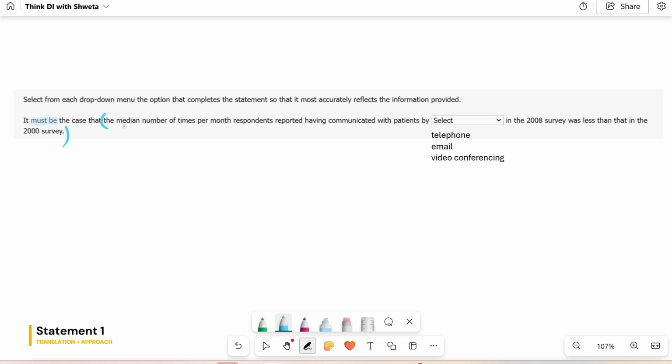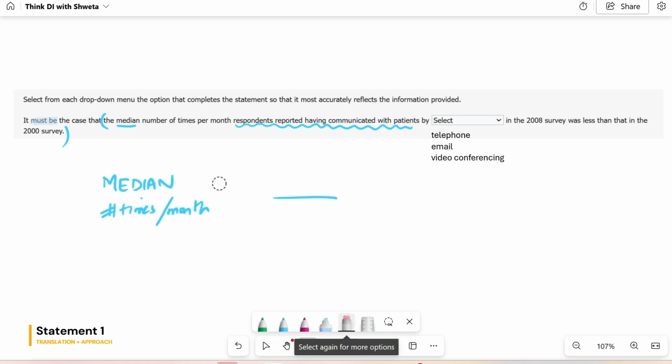What is it saying? It's the median number of times per month. This part, respondents reported having communicated with patients, all of this is the fluff. Yes, this is relevant to the question as a whole. The whole context is about it. But right now, is that part of the skeleton? No. What is the skeleton? Simply say median number of times per month use of the telephone, email, or video conferencing in 2008 was less